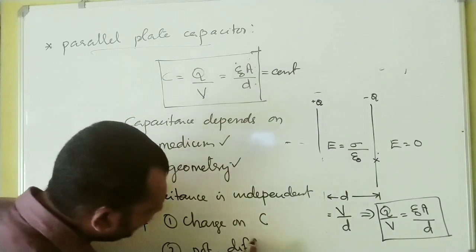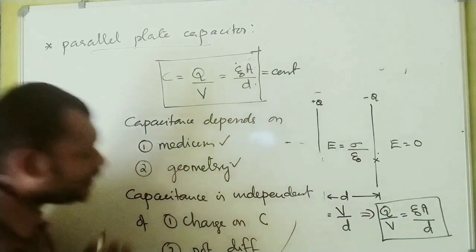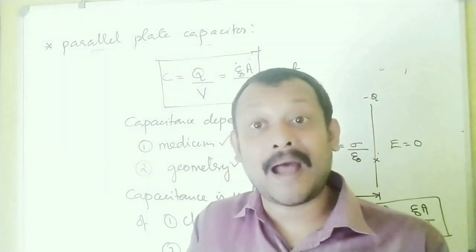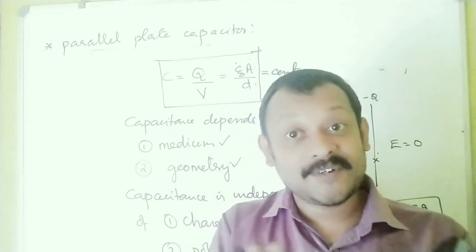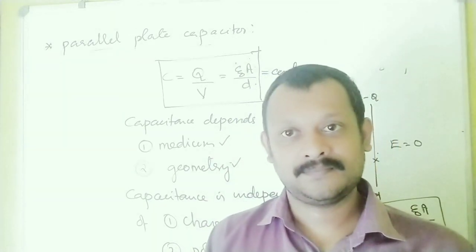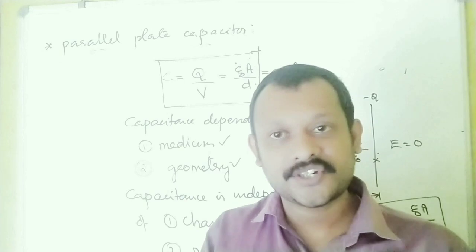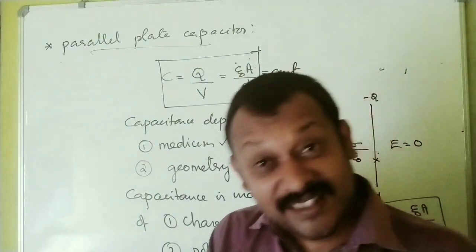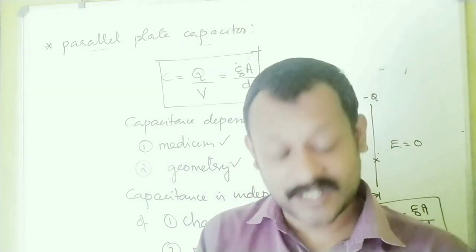This is a very important point you have to keep in mind. The capacitance of a capacitor is independent of the charge on the capacitor and the potential difference between the plates of the capacitor. This is the discussion regarding a parallel plate capacitor with air as the medium between the plates.